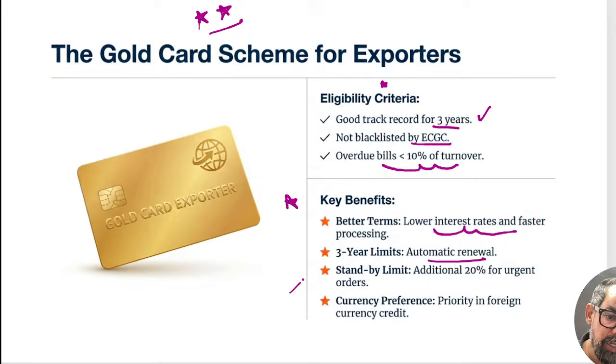And the additional benefit is a standby limit, an additional 20% for urgent orders. They can consume that particular limit. And currency preferences, priority in the foreign currency credit itself. So basically they are a genuine trader to the system, so that's why we are providing them some sort of facilities and others.